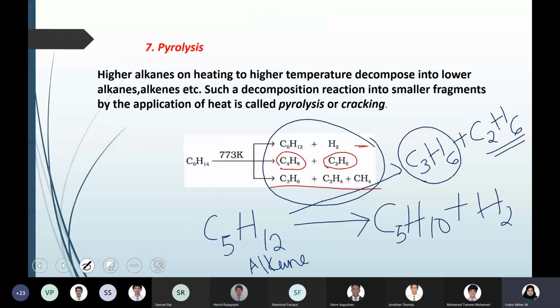Okay, that means we have done everything we have to discuss in alkanes. We started with preparation, physical properties and chemical properties. Chemical properties mean their reactions with other substances. There were 7 chemical reactions that we discussed, and this is how all these reactions look: starting from substitution reaction, combustion, controlled oxidation, isomerization, aromatization, reaction with steam, and pyrolysis. 7 reactions of alkane.